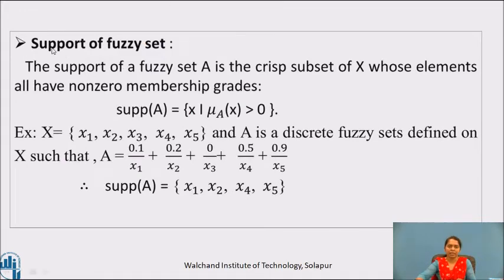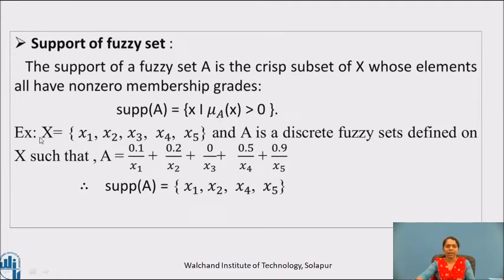Let's move towards the next concept. It is support of fuzzy set. The support of fuzzy set A is the crisp subset of X whose elements all have non-zero membership grades. Support of A is equal to those x such that membership gradation μA(x) is greater than 0.